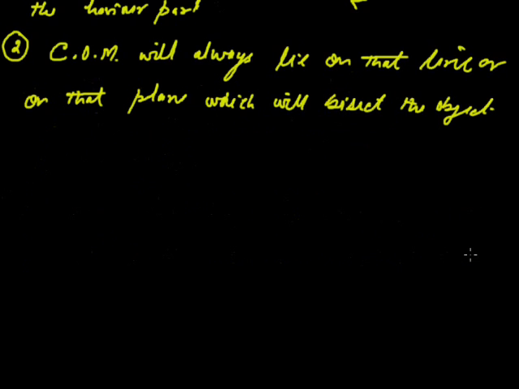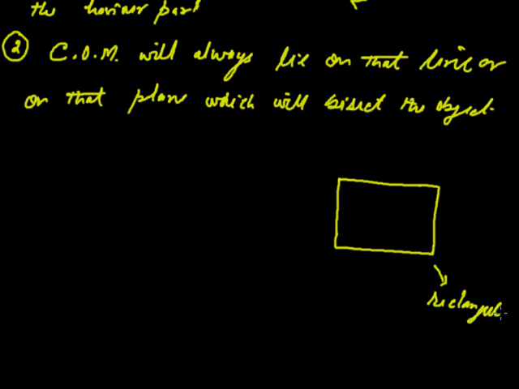For example, we have a rectangular plate. Now we want to find its center of mass. Draw a line which will bisect the rectangular plate. Then definitely this will be a line of symmetry. Also this will be a line of symmetry. This will be the center of mass.